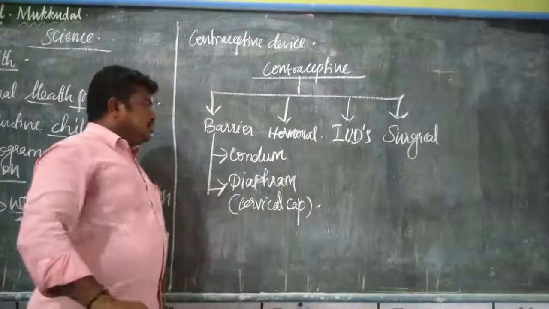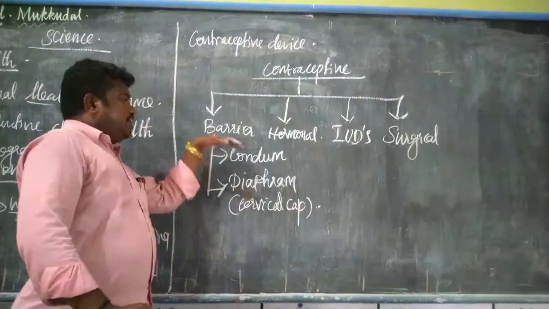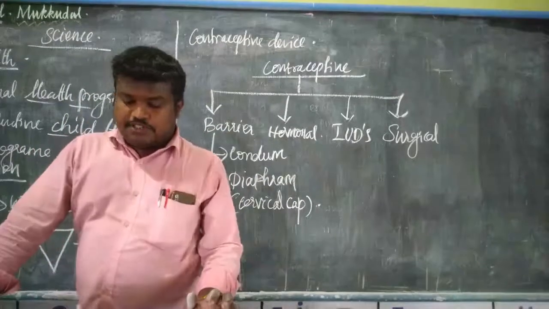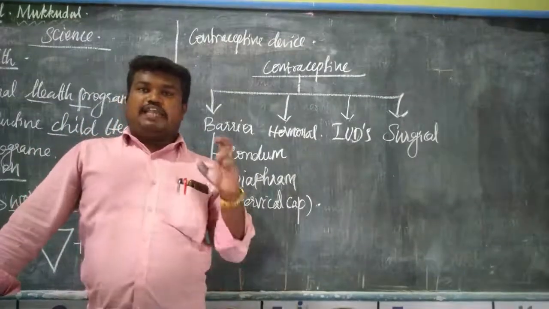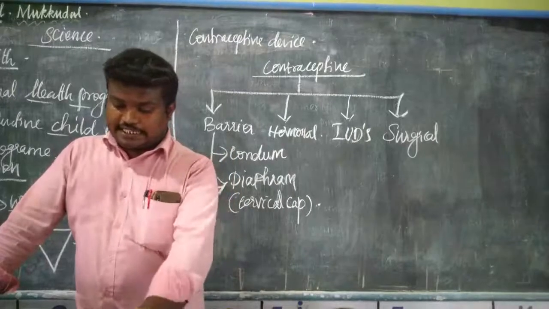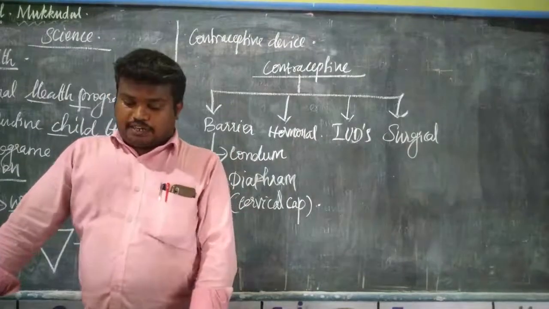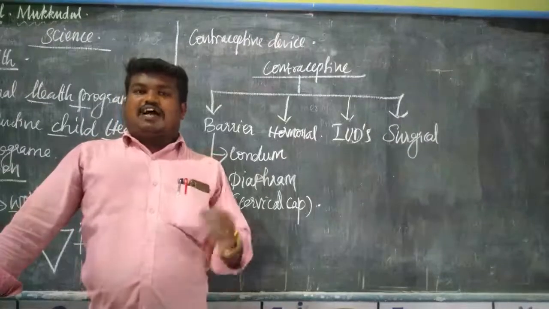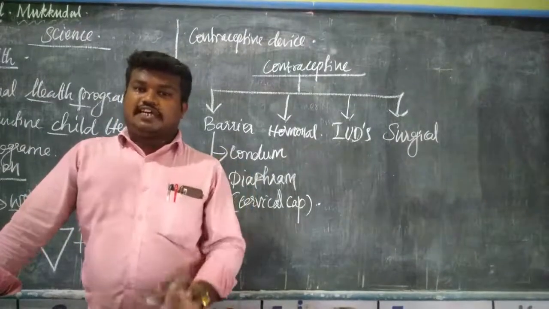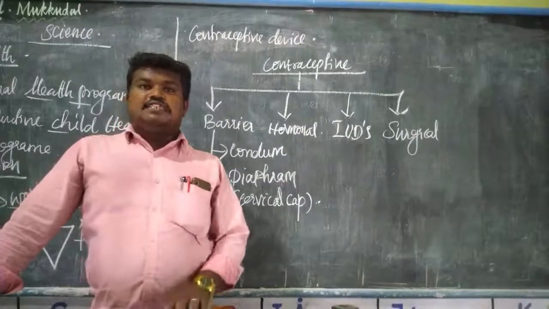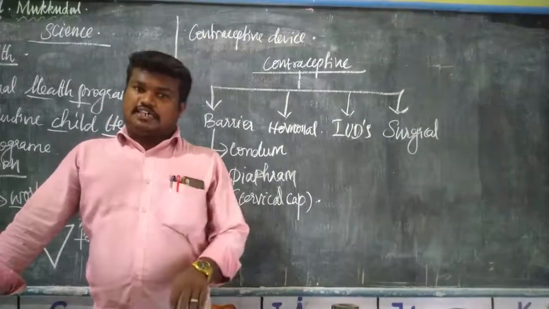First we'll see condoms. This is made up of latex, a very thin, light structure made of rubber. This is used against sexually transmitted diseases like STD, syphilis, AIDS, etc.